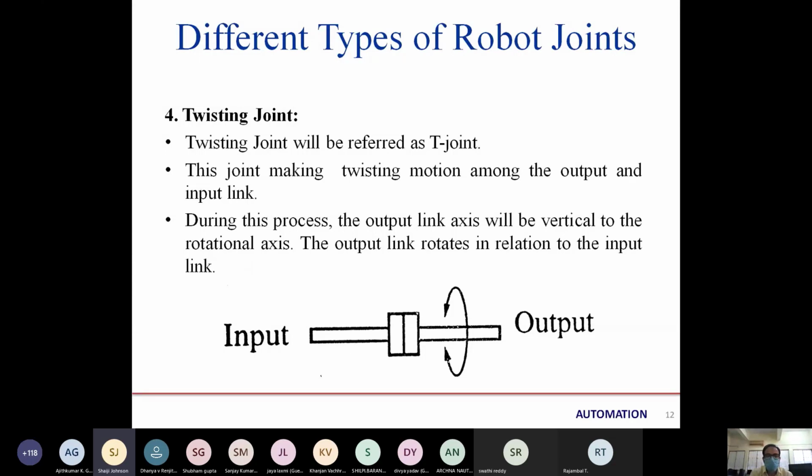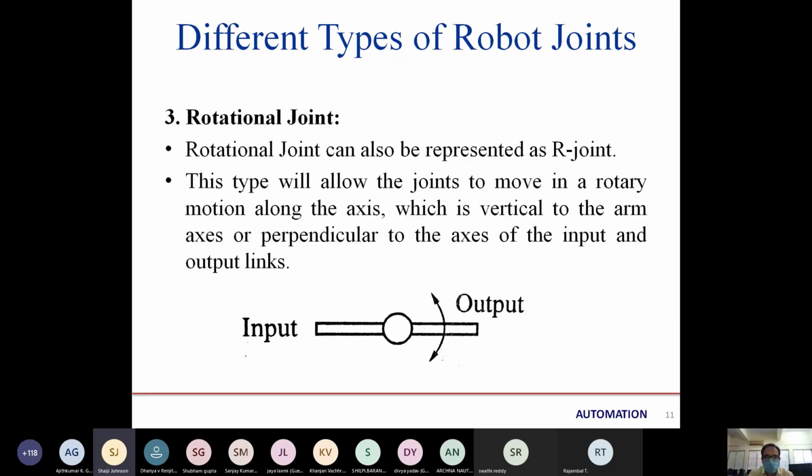Is there any doubt in the twisting joint? This twisting, can it be 360 degrees? Yes, ma'am. In a rotational joint, will the output move around 360 degrees?